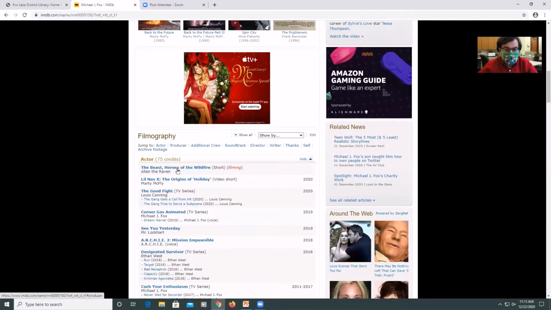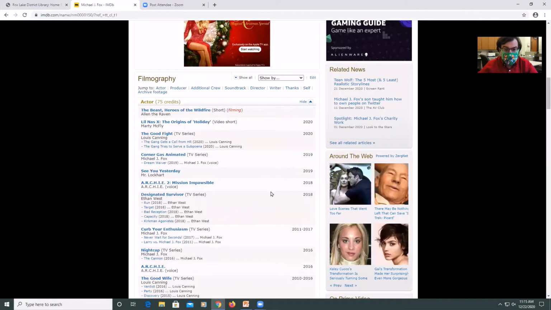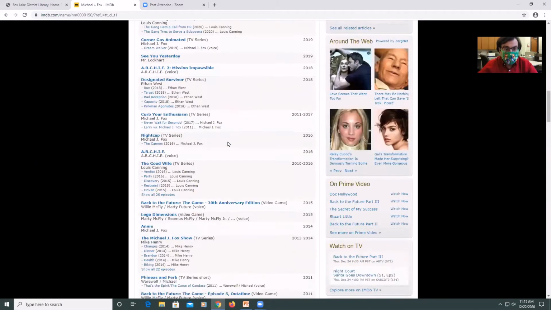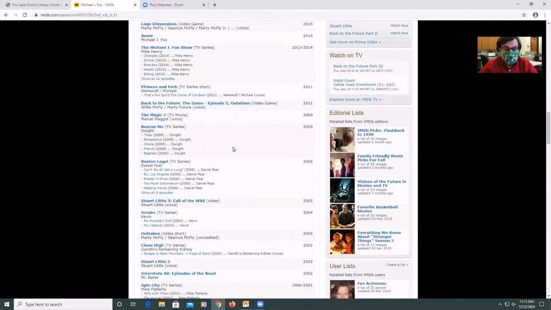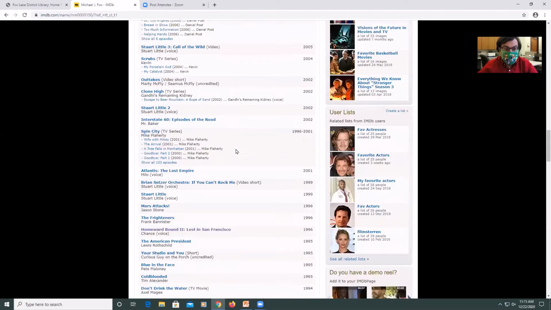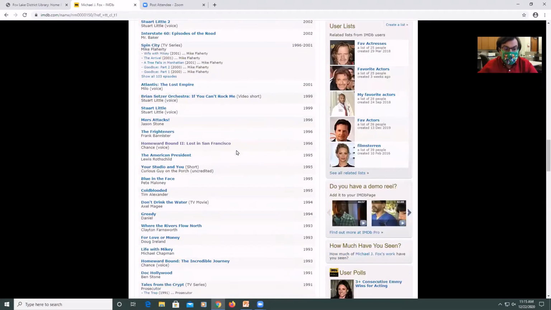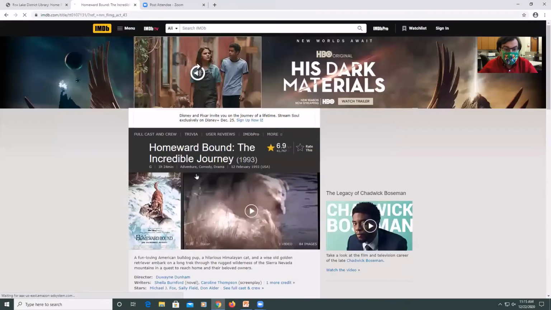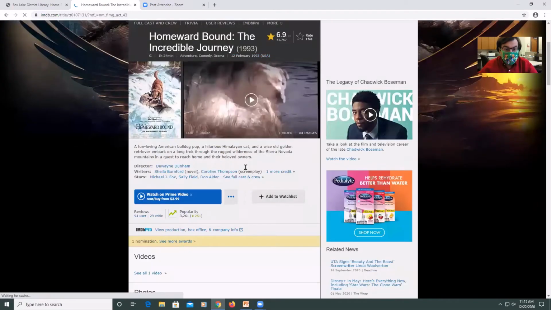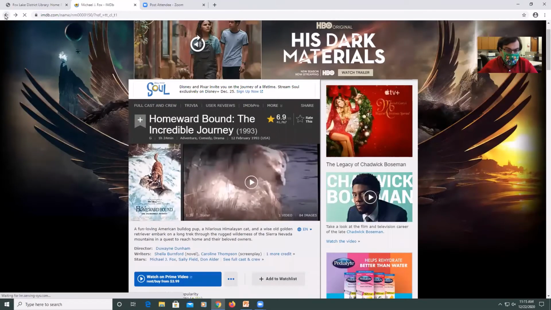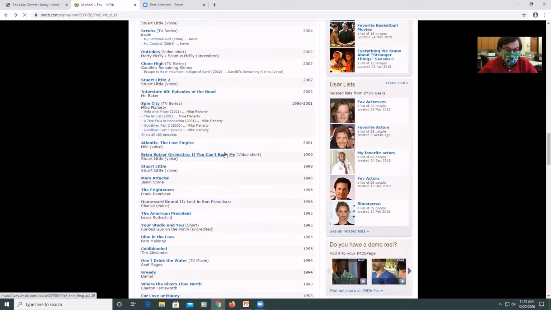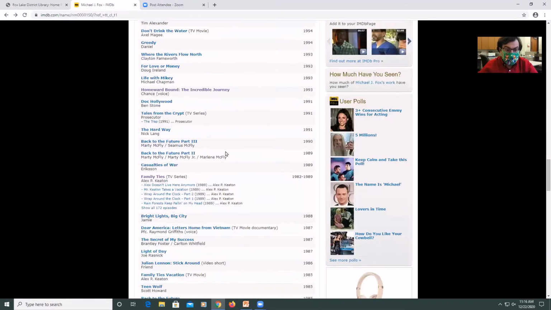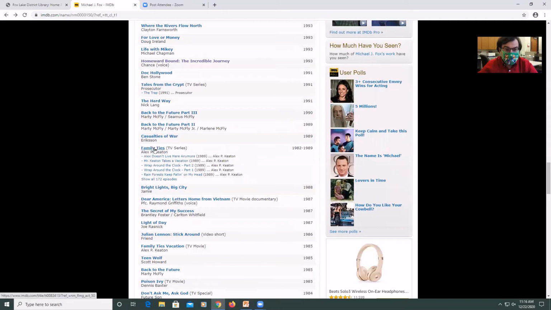This is my favorite, the filmography in order, so it starts with the newest and goes to the oldest. So, for example, he was the voice of Chance in Homeward Bound: The Incredible Journey, which was in 1993. And I know the TV series that I enjoyed watching when I was little, Family Ties, and even now I've actually watched some of them. Family Ties, the TV series. He was Alex Keaton.